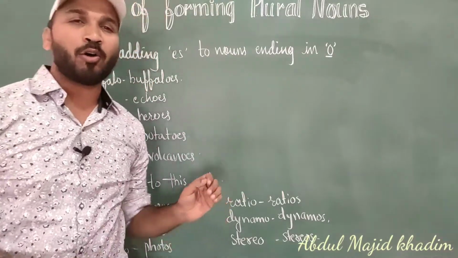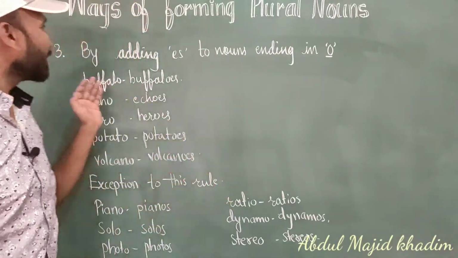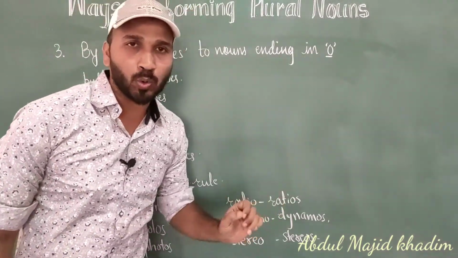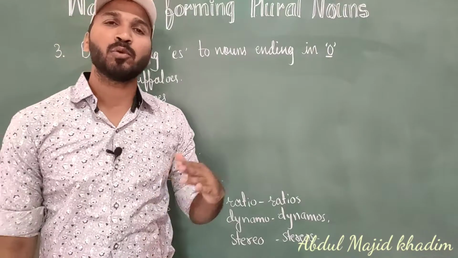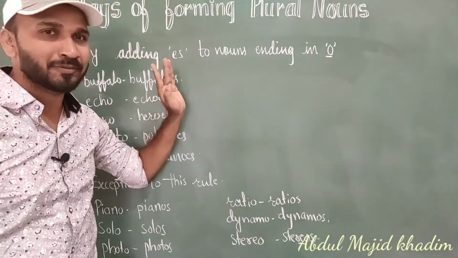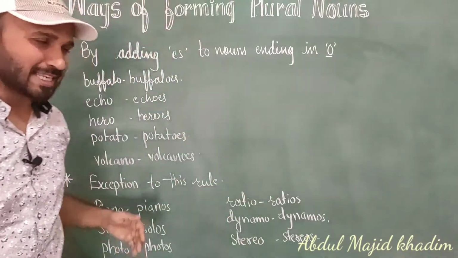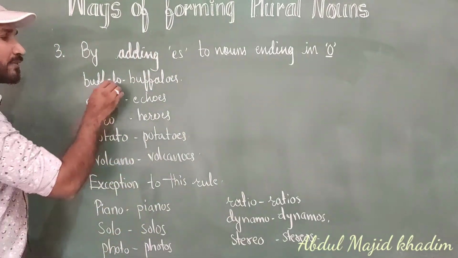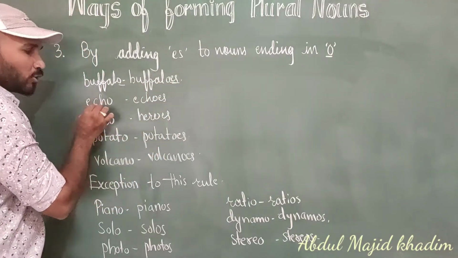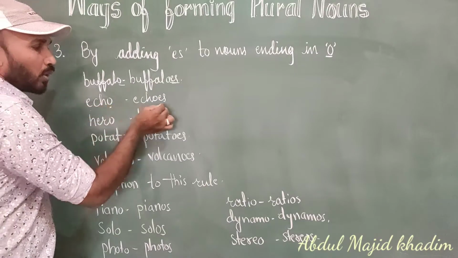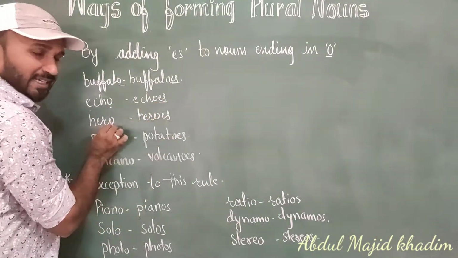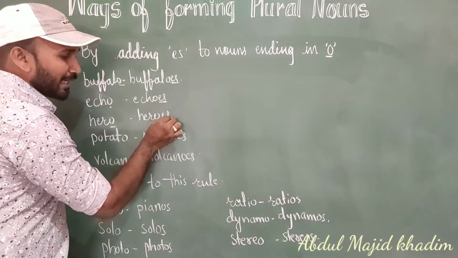Now the third rule of changing from singular to plural is by adding es to nouns ending in o. If a noun is ending in o, what we have to add? We have to add es with that noun. Let's see examples. Buffalo, ending with o. What we have to add? es, buffaloes. Echo, it is ending with o. What we have to add? es, echoes. Hero, ending with o and added es, heroes.